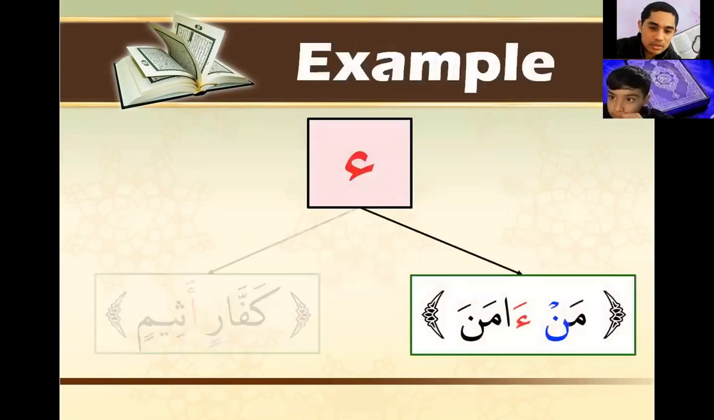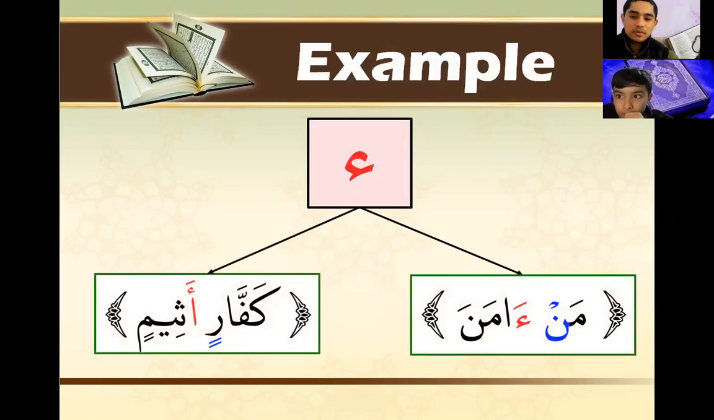We can just read this example quickly and continue next time. Man amana. Good job. Kaffarin athimin. So here that noon we pronounce it clearly. We said man. It's not hidden, it's clear. Man amana. Why? Because it's followed by hamza, one of the throat letters.